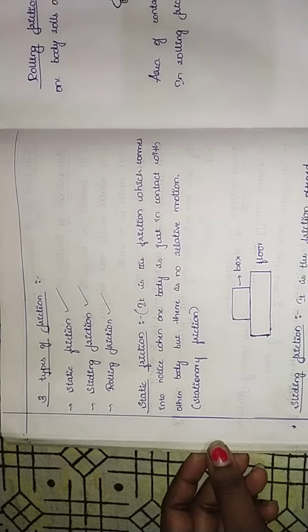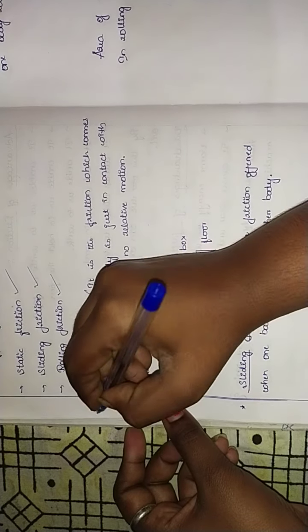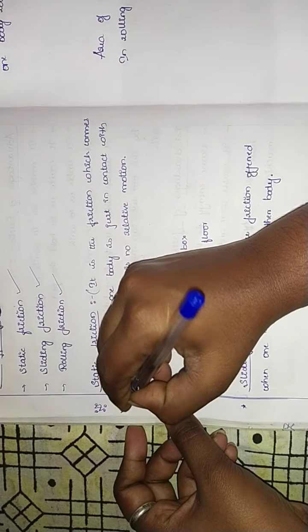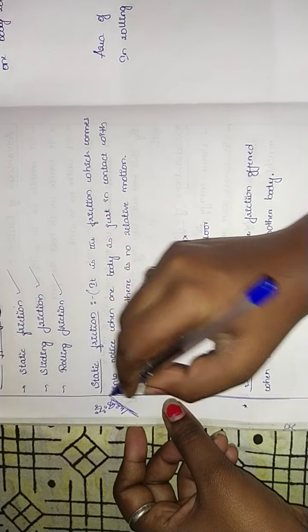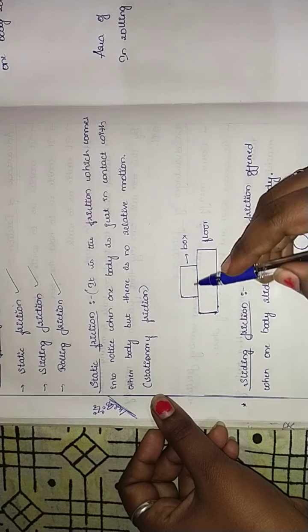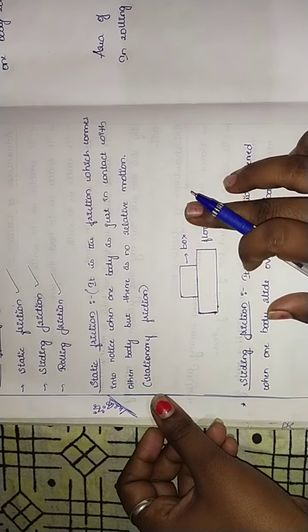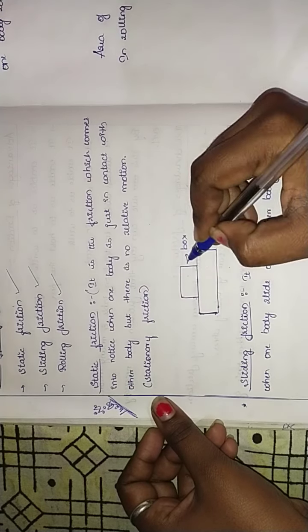We can even call that stationary friction. It is important and may be asked for 1 mark. For example, if this is the floor, and here we have a box.